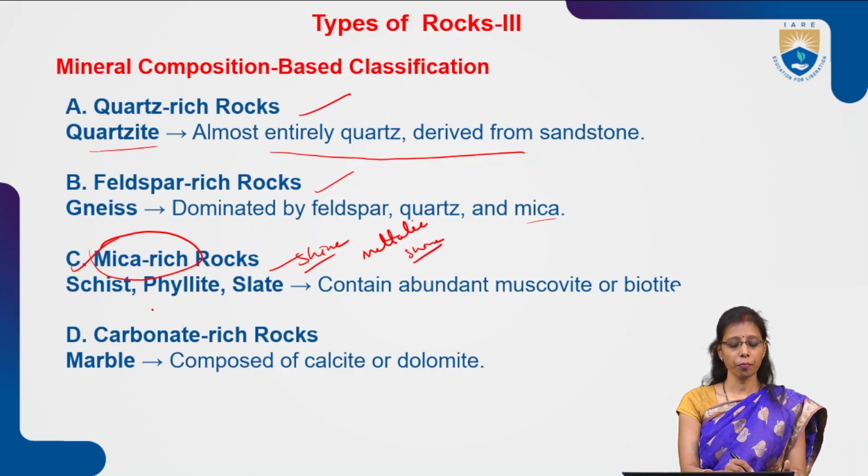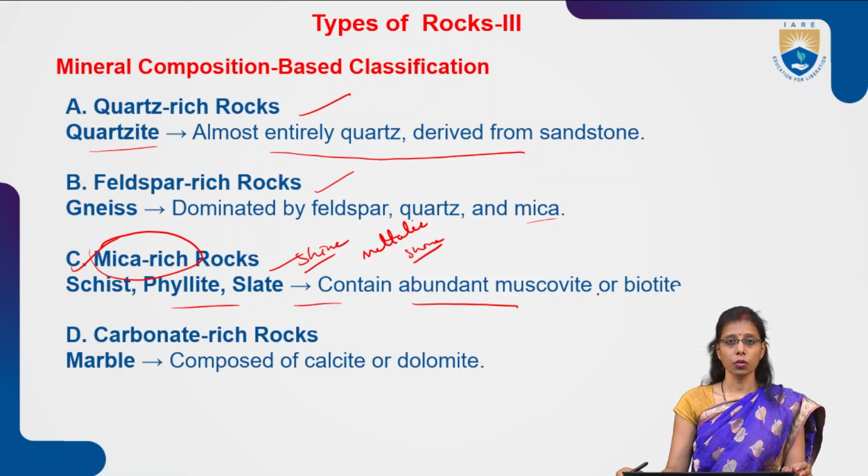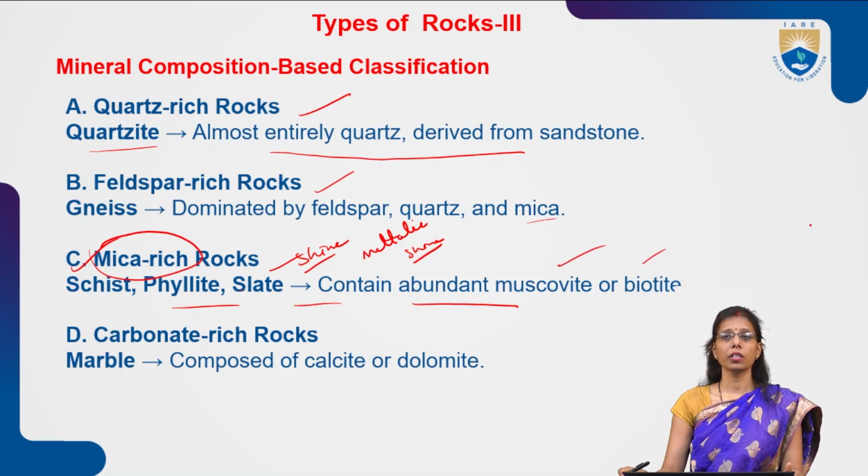Okay, so schist, phyllite, slate contain abundant muscovite or biotite. Schist contains either muscovite or biotite, which means these kinds of rocks have a shiny texture and appearance, like a metallic texture. Phyllite and slate too, these three kinds of rocks may contain more muscovite and more biotite. So these two types of minerals, muscovite and biotite, contain mica.